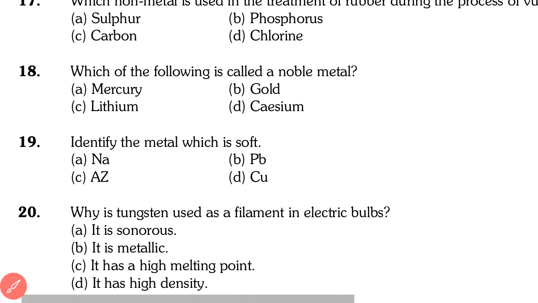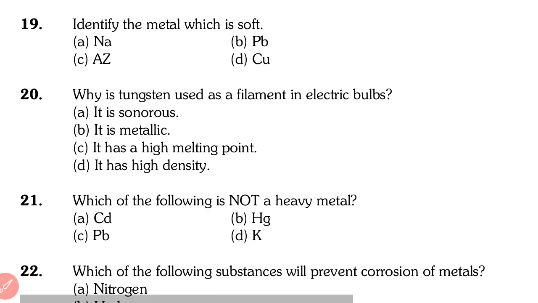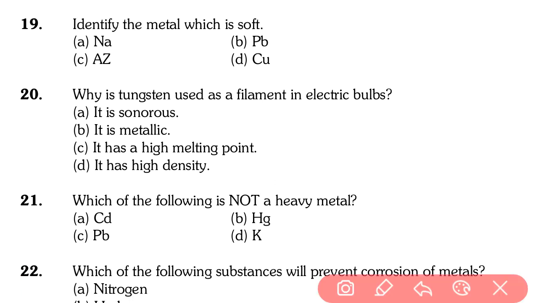Going to the next questions, that is question numbers 19, 20 and 21. Question number 19: identify the metal which is soft. Everyone knows the two soft metals in the metal group are sodium and potassium. So our answer is sodium. The sodium symbol is Na due to its Latin name, natrium. So option A, Na, is the right answer. Sodium is a soft metal. Question number 19, answer is A.